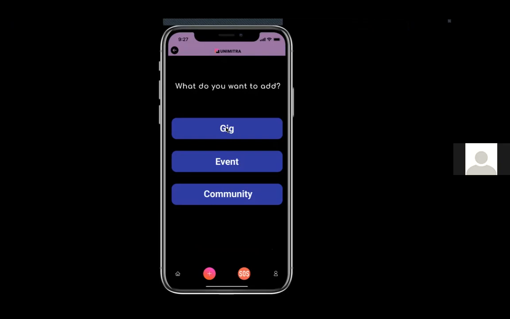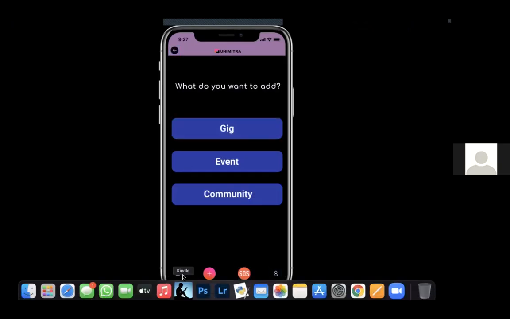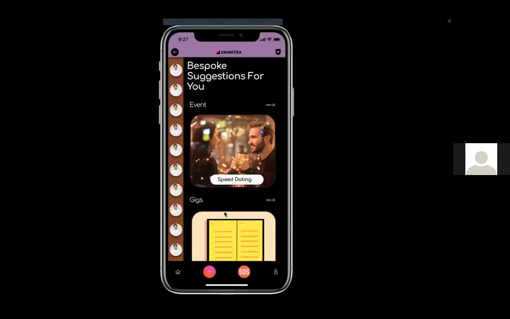Let's say we want to create a gig. You can simply add a title, the duration of the gig, the amount of money you're willing to pay, and also a little description regarding the gig. You can upload the gig simply to seek help from your peers. That was about the add section. I'll be going back to our homepage.